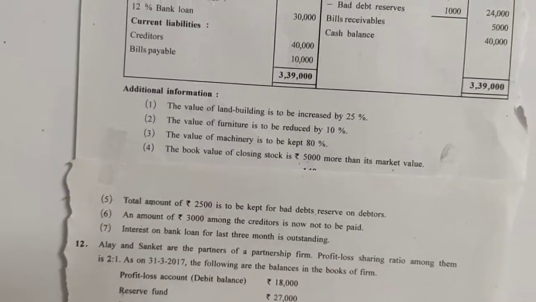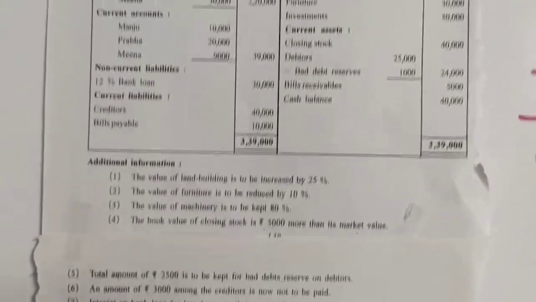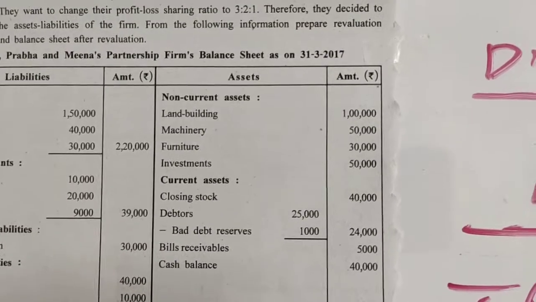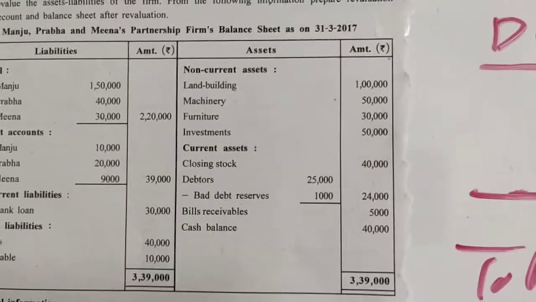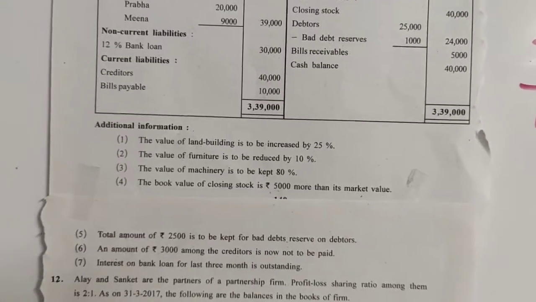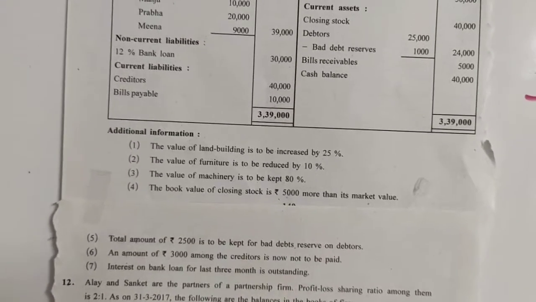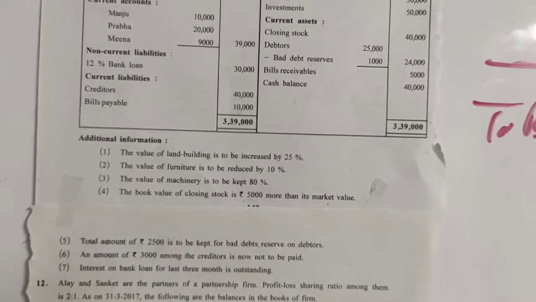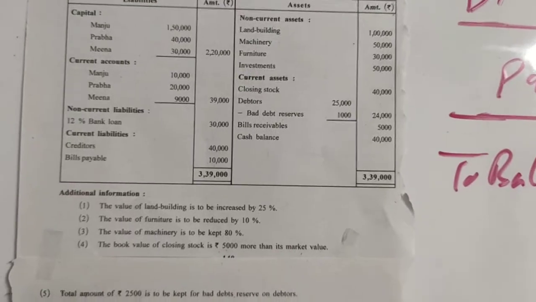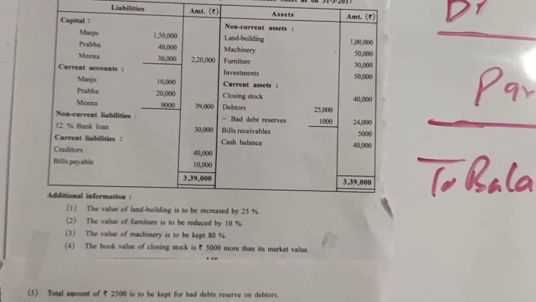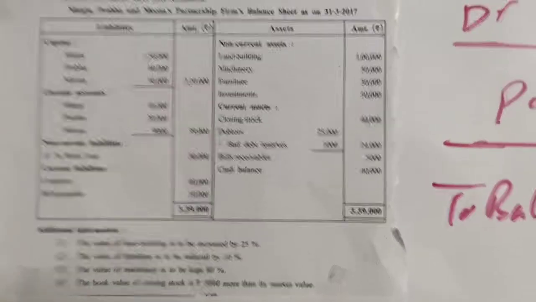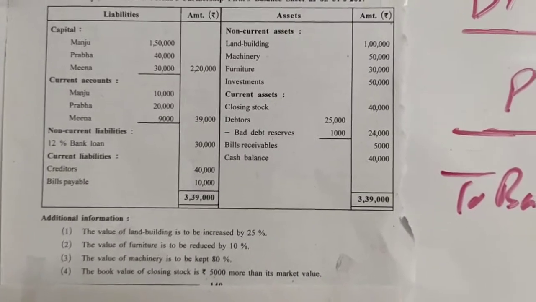Right? So that will be a loss. That means it has to be debited to revaluation account. Let us see how much the machinery is given. Machinery is given to us for 50,000. Now 50,000 and 20% has to be reduced, that means 80% to be kept. So 50,000 and 80% of that will be 40,000. That means we have to bring machinery from 50,000 to 40,000.